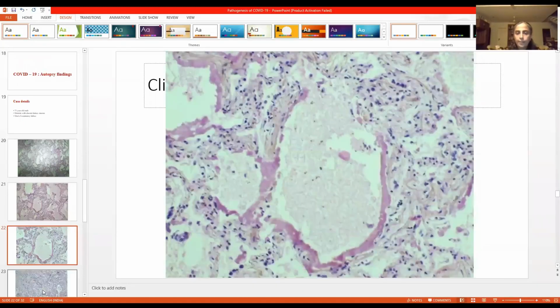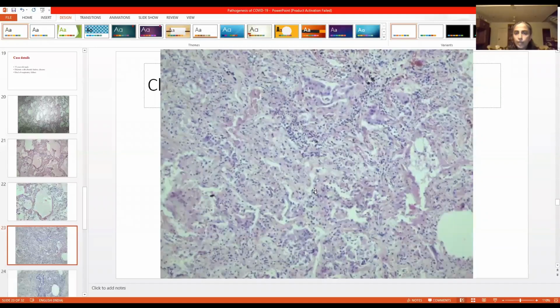This is a higher power view where you can see this hyaline membrane very clearly. See, we are not seeing any pneumocytes in this alveolus or in this. Here there is some inflammation in the septa. This is another area where you can see the type 2 pneumocytes. See some cells lining the alveolar spaces.